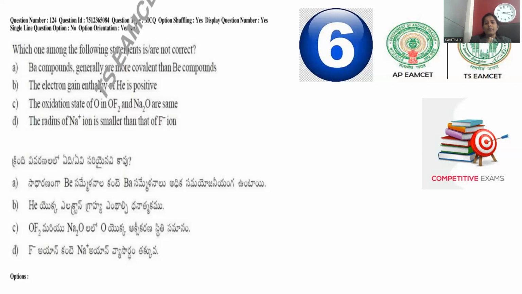Two forces operate: the nuclear force is comparatively less, and the existing electrons repel the incoming electron. So two forces increase the size of fluoride in comparison to Na+. Always, in isoelectronic species, the positively charged species has a lesser radius than the negatively charged ion. This is the way the correct answer is obtained.